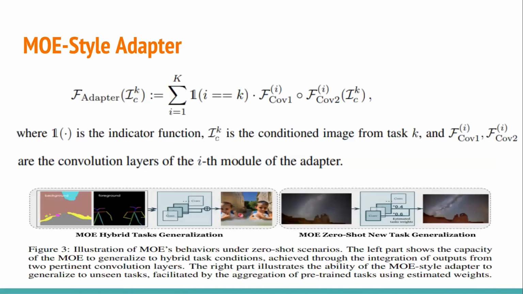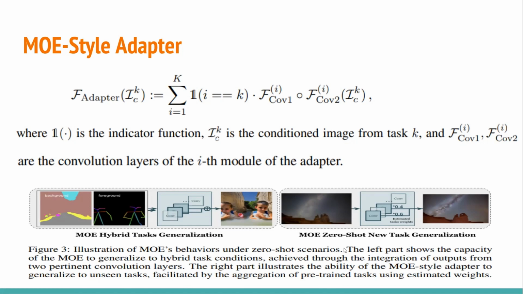The MOE-style adapter that is part of the entire UniControl module comes with an equation that has an indicator function, a condition image for task K, and a convolution layer, f of conv1 and f of conv2. These are the convolution layers of the ith module of the adapter.